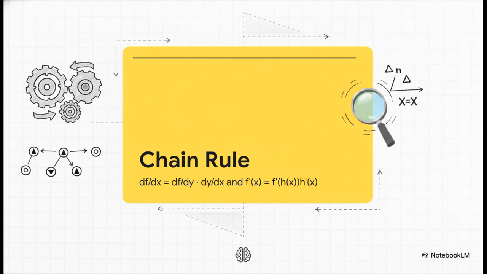We really don't need to get bogged down in the syntax here because both of these formats are simply giving us the mathematical keys to unlock nested functions. They're telling us precisely how an ultimate output changes when we tweak an input that is hidden way, way deep inside a chain of intermediate steps. That is the secret sauce.